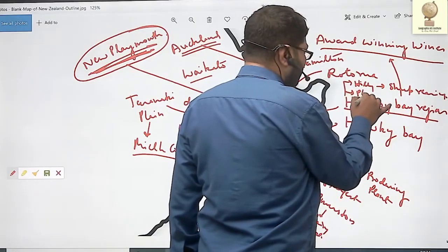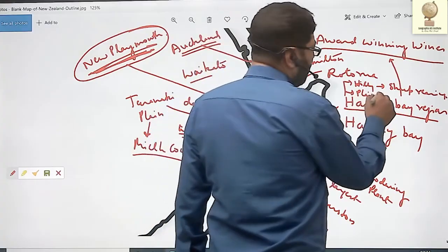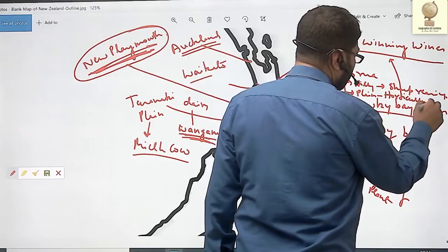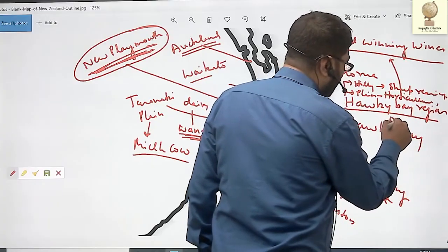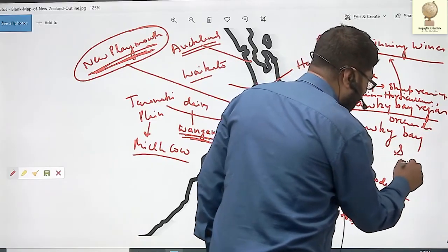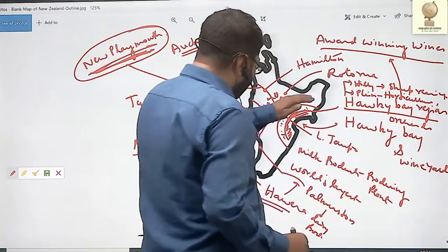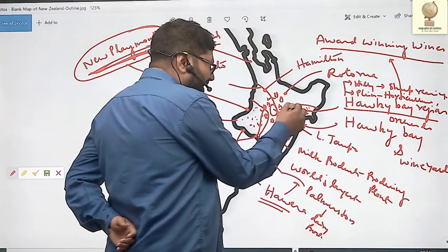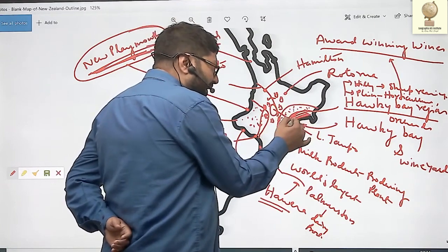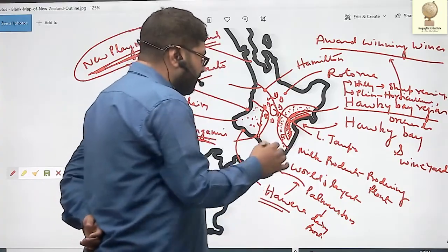And on the plains of this Hawke's Bay region, horticulture, orchards and vineyards are important. In hilly region, sheep rearing is very important. In the plain part, horticulture, vineyards and orchards are located.